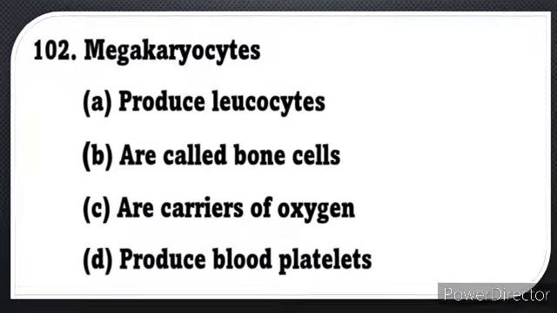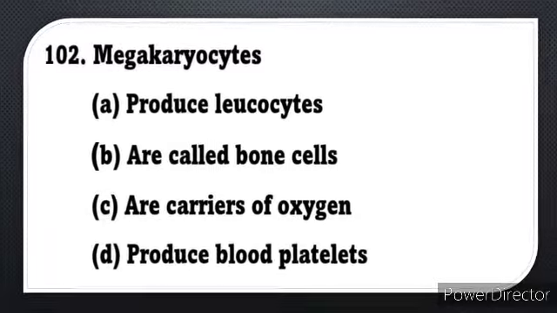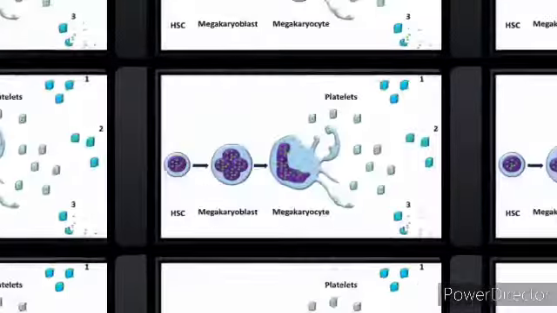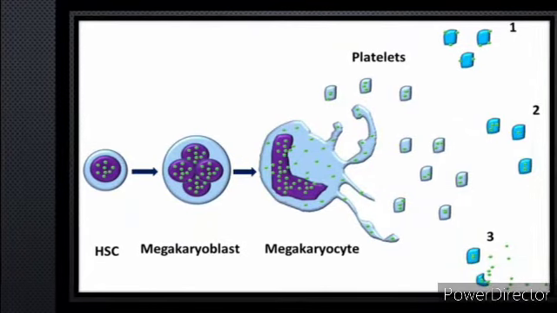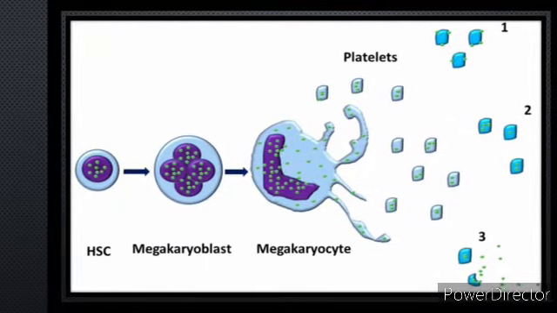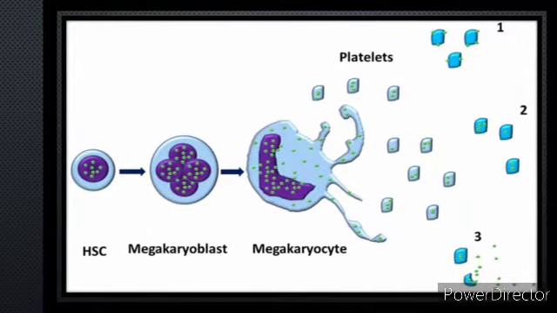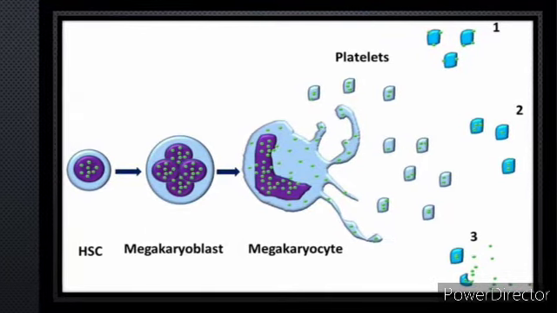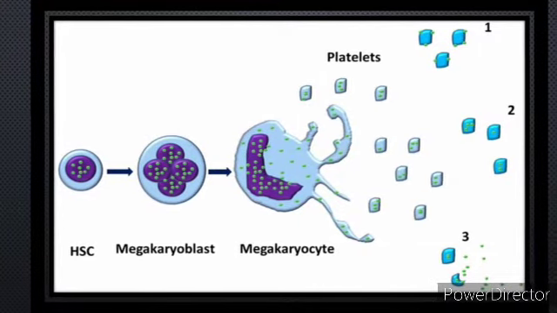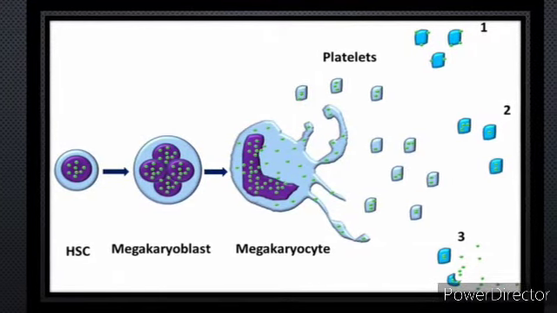Next question, question number 102. Megakaryocytes. What do megakaryocytes mean? Our blood contains three types of cells. Number 1, red blood cells. Number 2, white blood cells. Number 3, platelets. These platelets are produced from very large bone marrow cells called megakaryocytes.